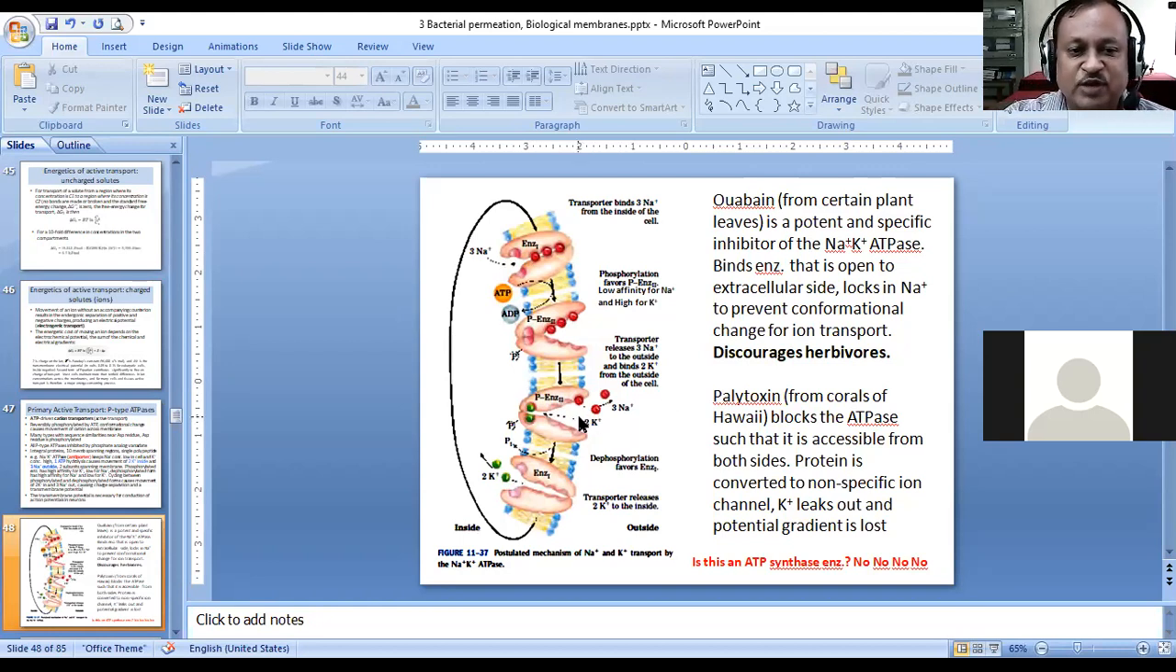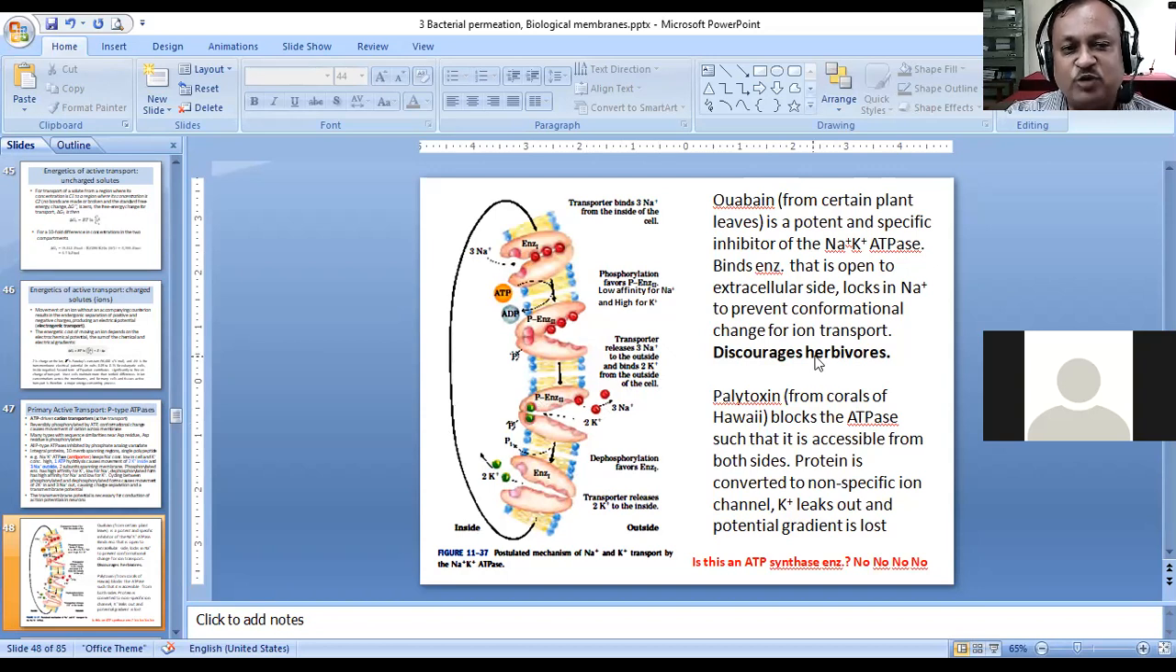That is because the affinity of the enzyme becomes less for sodium, and therefore sodium goes out. And when there is dephosphorylation, then the potassium ions bind, and they are released inside the cell. Two potassium inside and three sodium outside.